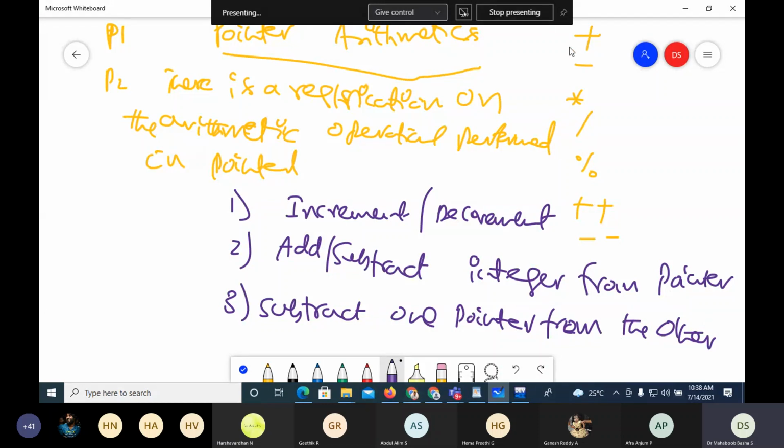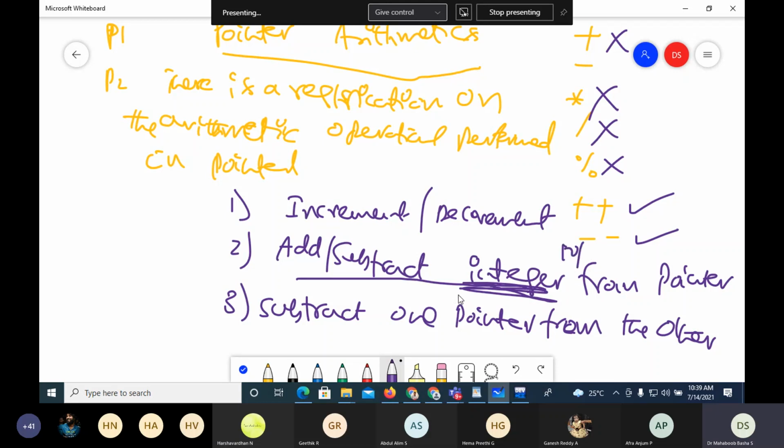You cannot add two pointers. You can subtract one pointer from the other. Subtraction is allowed. Multiplication is not allowed. Division is not allowed. Percentage is not allowed. Plus plus is allowed, minus minus is allowed. Here plus means adding or subtracting an integer, not adding two pointers. Adding an integer to a pointer and subtracting an integer from a pointer is allowed. Subtraction of one pointer from the other is allowed.